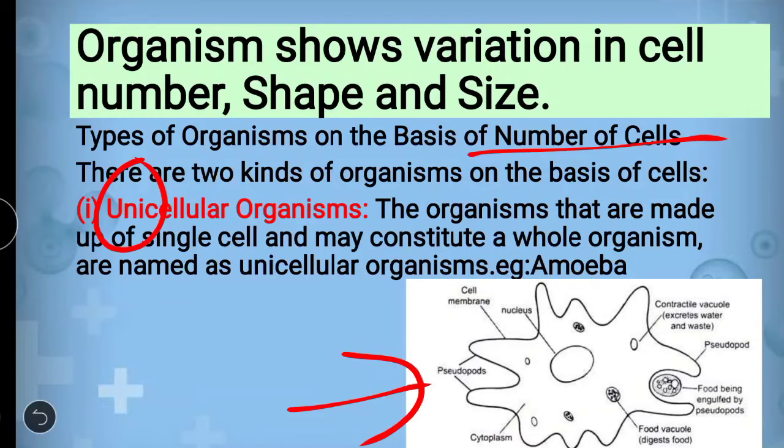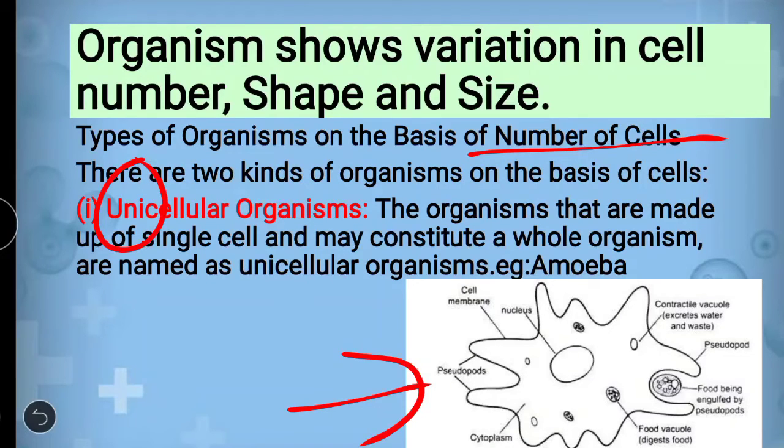A human being is a multicellular organism. Multicellular means they have different organs, or different cells fixed for different activities, like breathing and excretion; every organ or cell performs different functions.